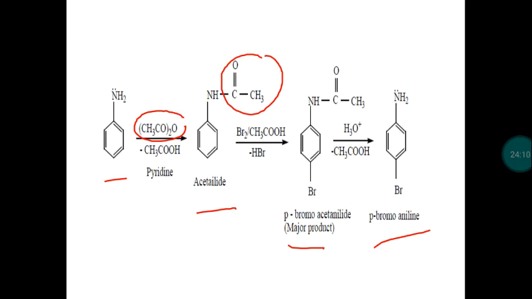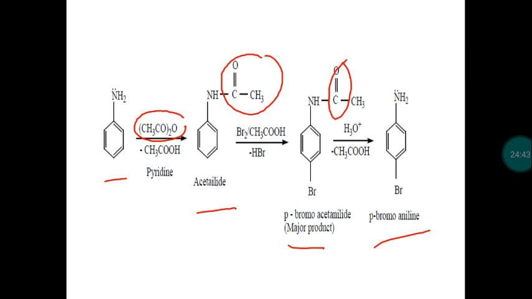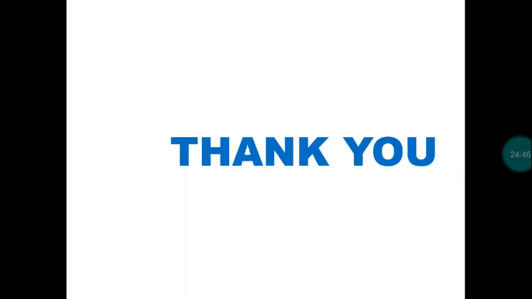So due to the acylation process, what happens? During the acylation process, the lone pair of electrons on nitrogen will not spread throughout the benzene ring. It will be involved in delocalization with the acetyl group. In the acetyl group, we have a carbonyl carbon, isn't it? The lone pair of electrons on nitrogen will delocalize over the carbonyl carbon, so that we get mono substituted aniline as a product. So with this, today's class is over.